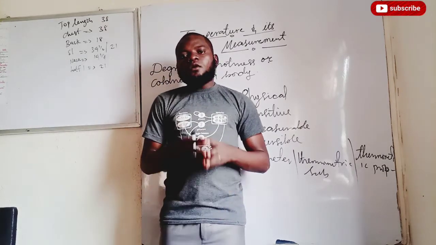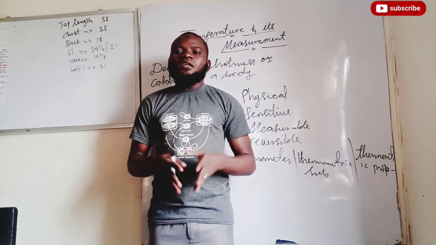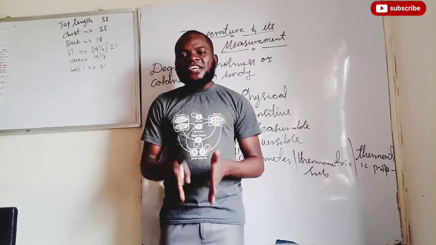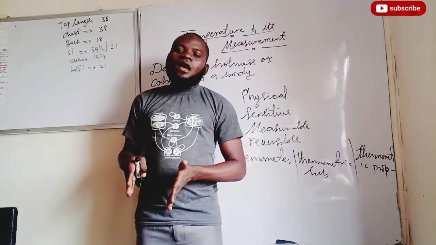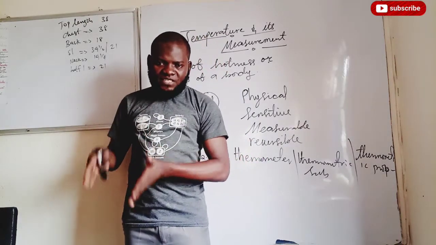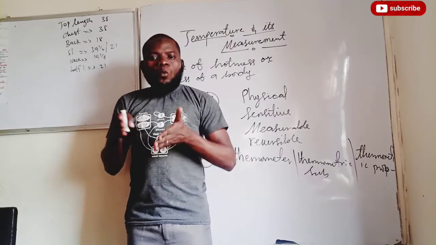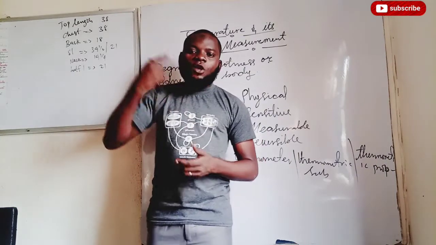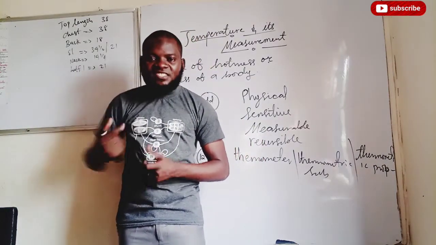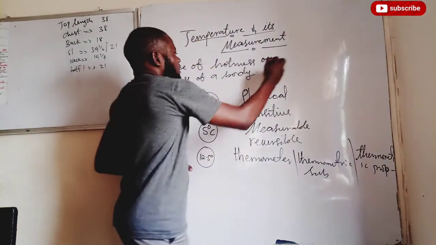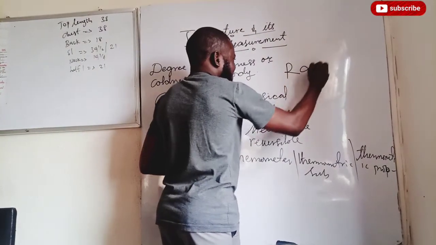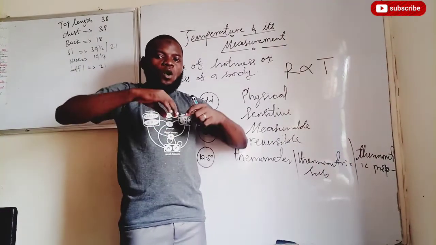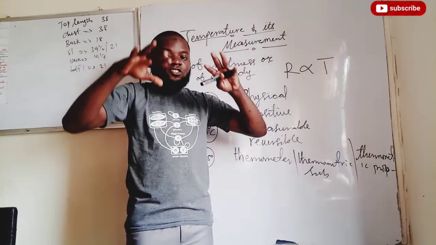Then the third one, which we are going to be talking about, is the resistance thermometer. The resistance thermometer makes use of pure metal as its thermometric substance. Are we together now? What is now the thermometric property? The change in resistance of the pure metal with a change in temperature. You know that when resistance increases, it shows that temperature has increased. When temperature reduces, resistance has also reduced.